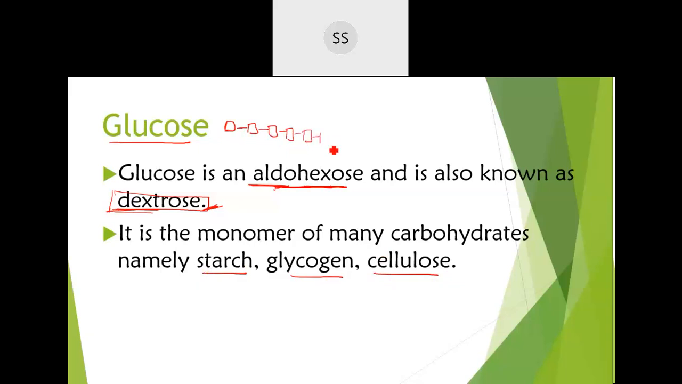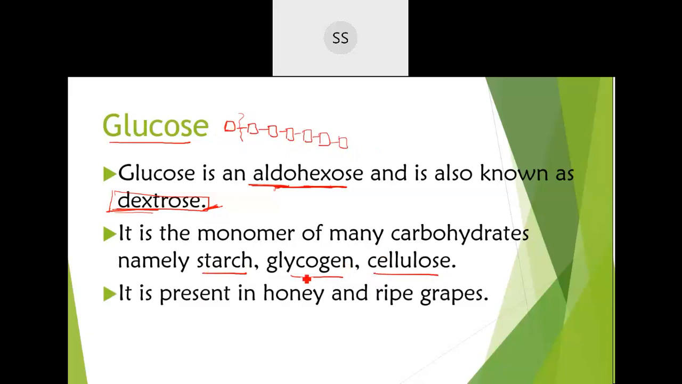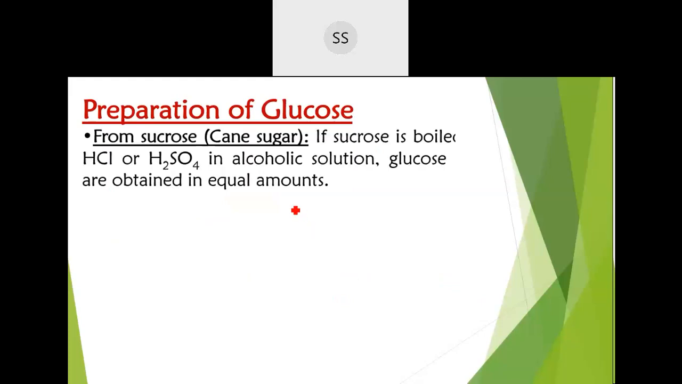They can be in the form of branches, or in the form of straight chains, however they are present. And when you hydrolyze these compounds, you will be able to get glucose from them. Okay, now preparation, let's see. Only two preparations you are having.